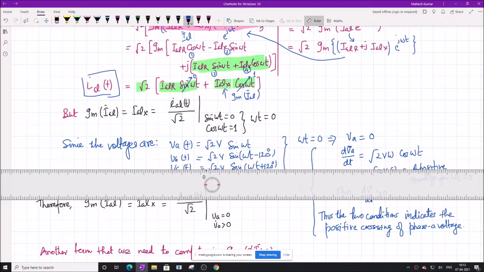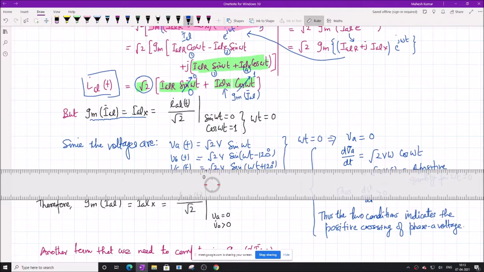If this is equal to 0 and this is equal to 1, then IALX, which is the imaginary of IAL, must be equal to IAL by root 2, because this becomes 0 and this becomes IALX, and IALX is nothing but the imaginary of IAL. Therefore the imaginary of IAL is equal to IAL by root 2.